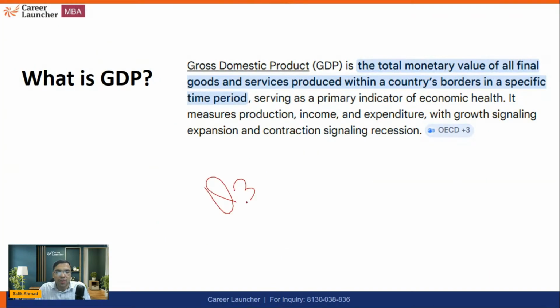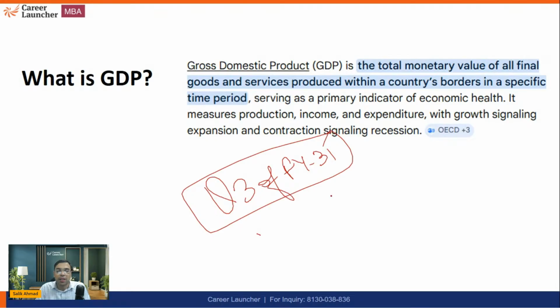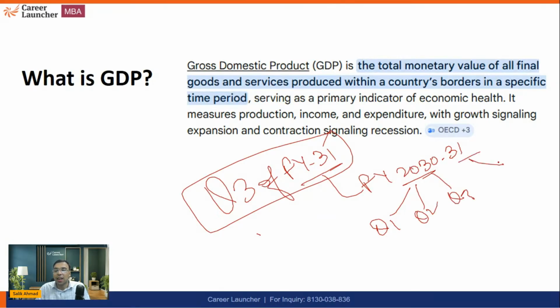For example, if someone says Q3 of FY31, what does this mean? FY31 means fiscal year 2030, 31. So Q1, Q2, and Q3 is here, and Q4 is here. So it means April, May, June, July, August, September, October, November, December.